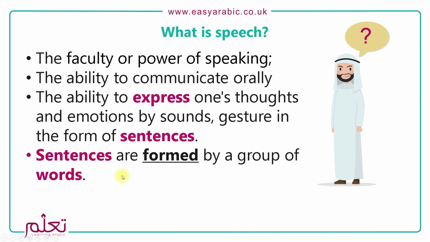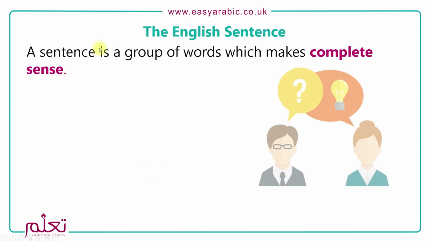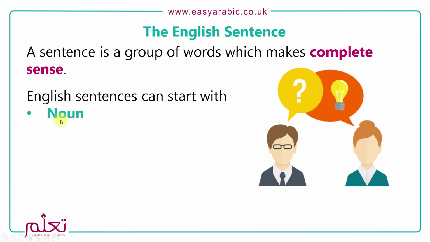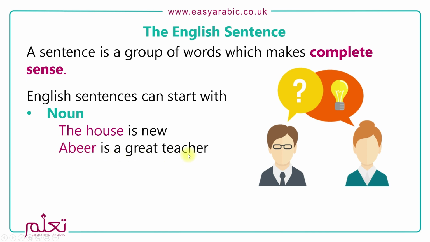Now, if we look at the English sentence, we said a sentence is a group of words which makes complete sense. So just having words alone is not enough. We need them to make complete sense. And English sentences can start with a noun, so the house is new, or we can use a proper noun like a name, so Abir is a great teacher. And they can also start with a pronoun, so she is my sister.